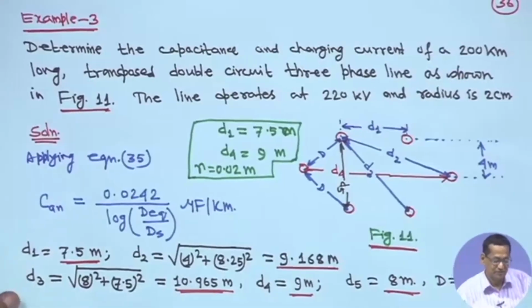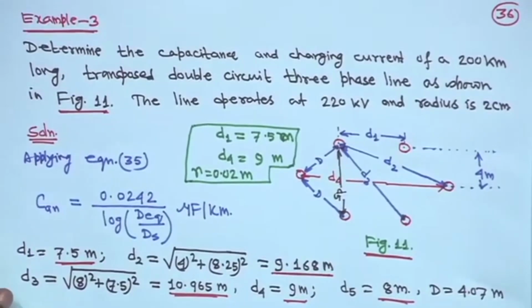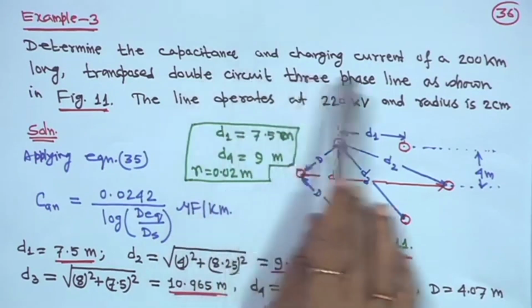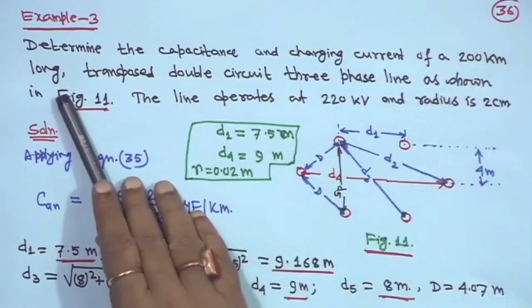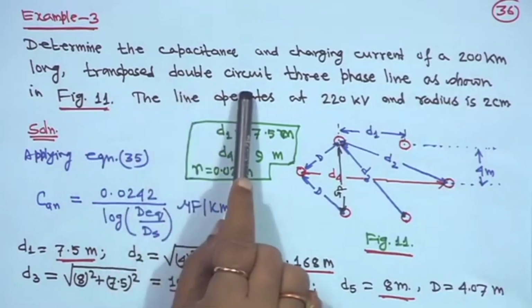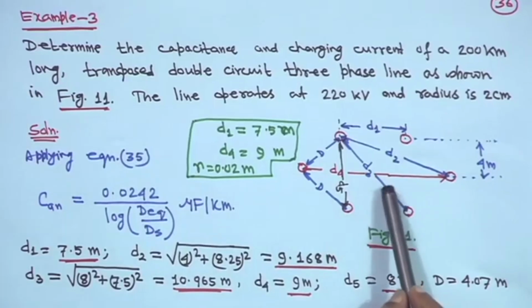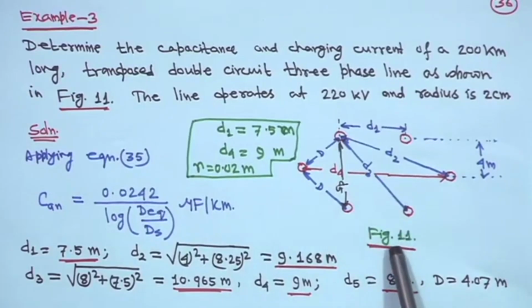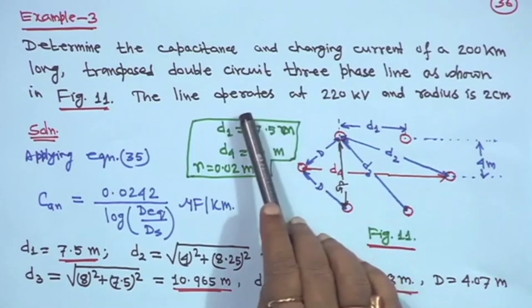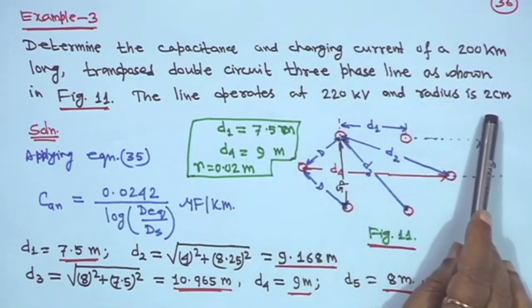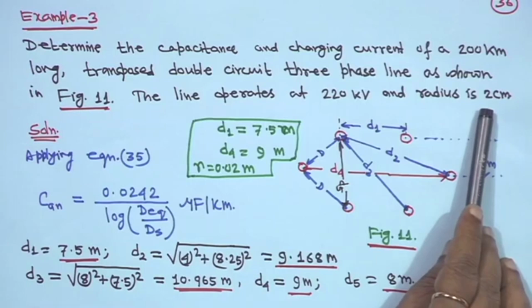Next you come to another example, example 3. In that case, you determine the capacitance and charging current of a 200 kilometer long transposed double circuit 3 phase line as shown in figure 11. That means, this is your figure 11. The line operates at 220 kV and the radius of the conductor is given as 2 centimeter.